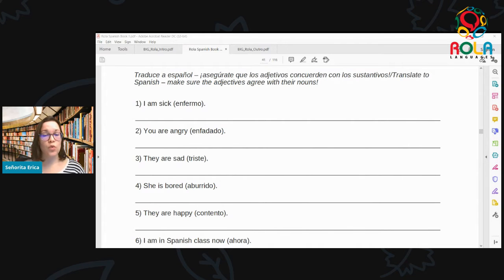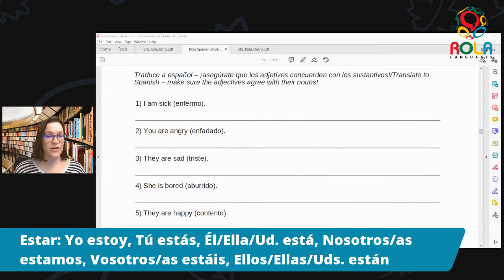So starting with número uno, we have I am sick. So we're talking about sickness. This is something that's not permanent. It's temporary, and that's why we're using estar. So here we're going to go to our form of estar, which hopefully now feels pretty familiar. So we have yo estoy for I am, and sick is the word enfermo, which is given to us here. So you say yo estoy enfermo if it's a man, or you could say yo estoy enferma if it's a woman. So these would be our two translations of I am sick, yo estoy enfermo, or yo estoy enferma.